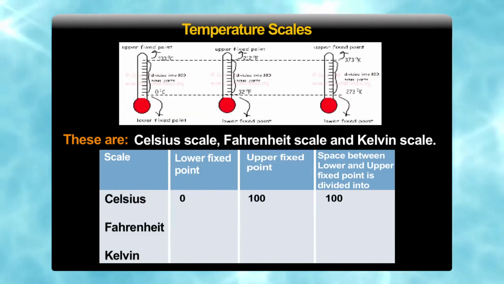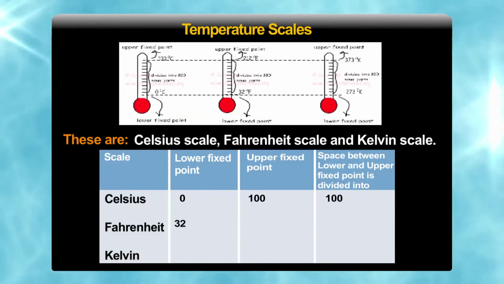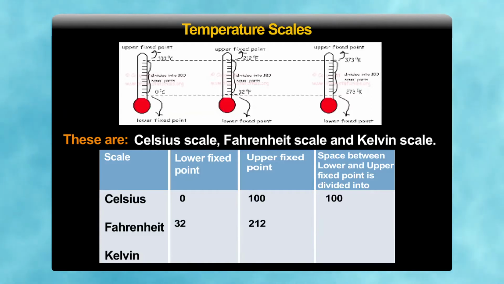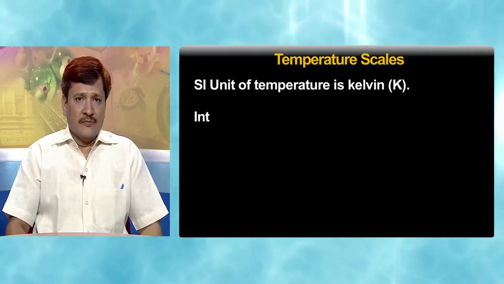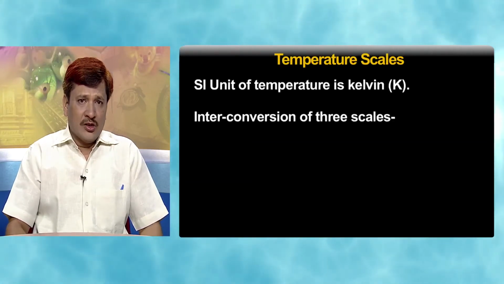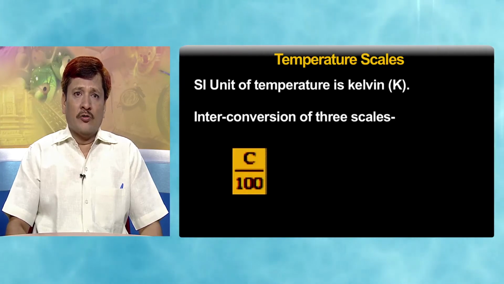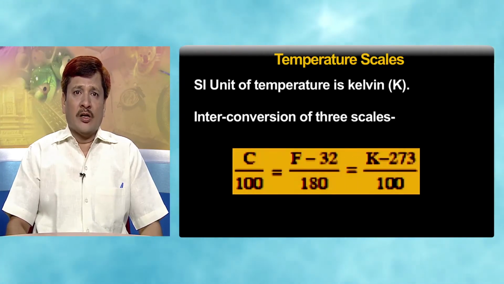In Fahrenheit scale, the lower fixed point is marked at 32, upper fixed point is 212, and the intervening space is divided into 180 equal parts. In case of Kelvin scale, the lower fixed point is marked at 273, steam point as 373, and the space between them is divided into 100 equal parts. SI unit of temperature is Kelvin. There is a relation between all 3 scales. You can see (C - 0)/100 = (F - 32)/180 = (K - 273)/100.